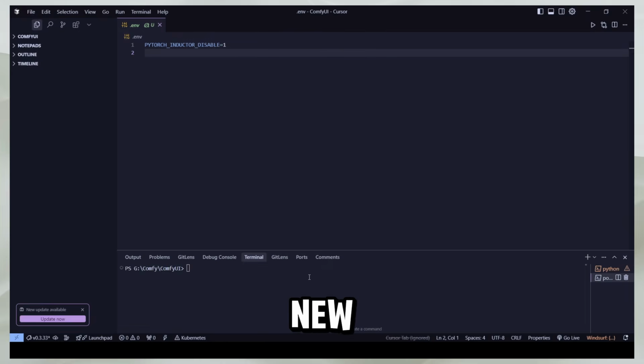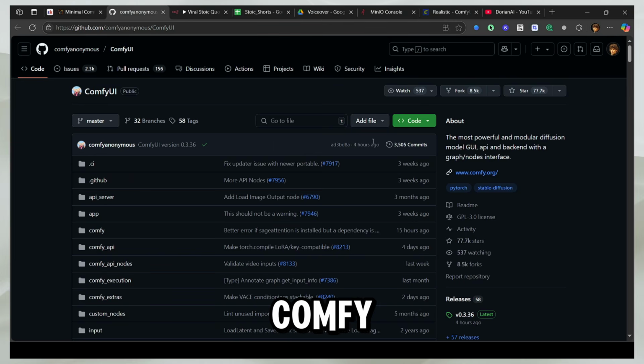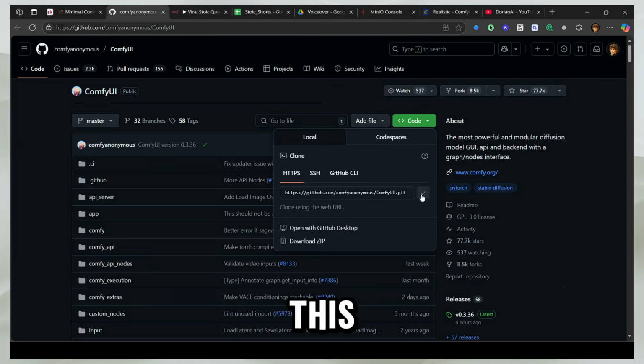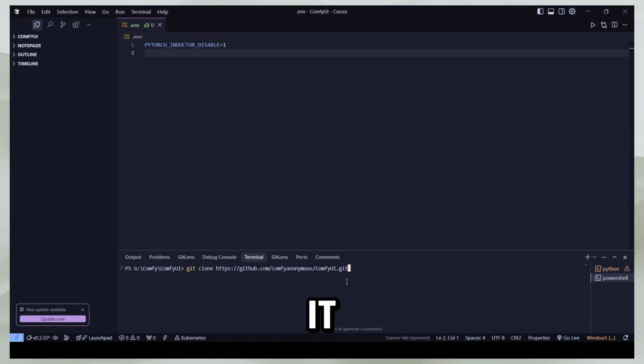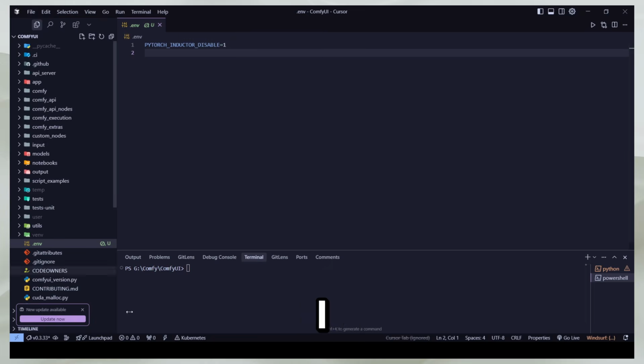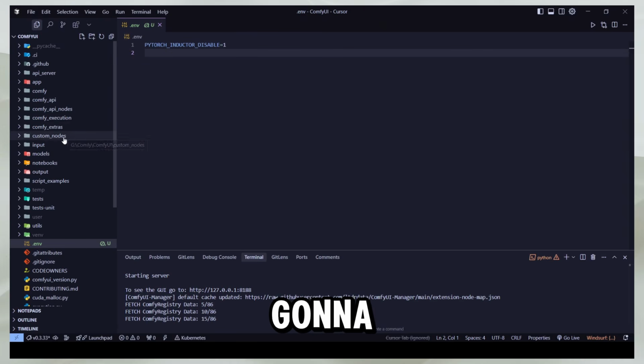You open a new terminal here and type git clone, then head back to the Comfy UI page and copy this link, and paste it here. When you press enter, this folder will be created for you. I already have it ready, but when you click enter, this is going to be created. So now you have all these files.